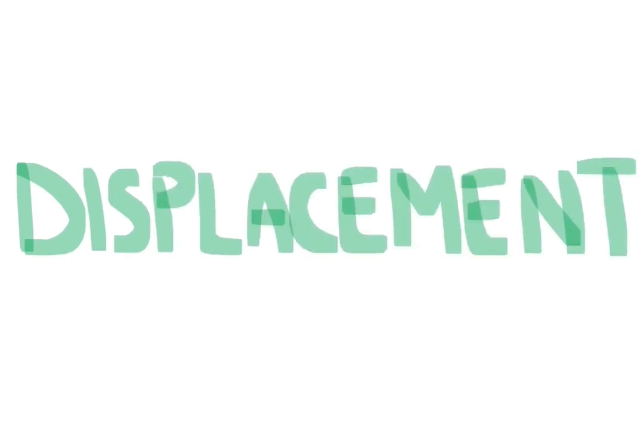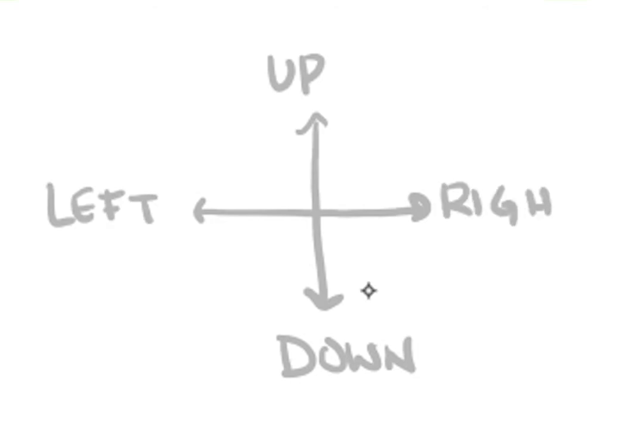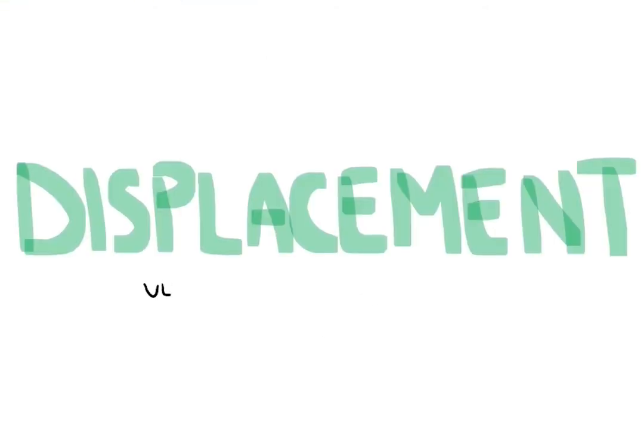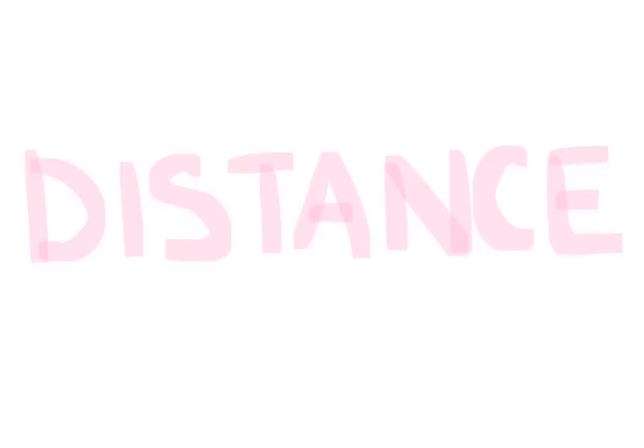That's why we have another word to describe how far and where the snail went. Displacement. The snail's displacement is 6 centimeters to the right. To describe where it went, we need to include a direction, such as up, down, left, right. Because it has magnitude, or size, and direction, displacement is a vector quantity. If displacement is a vector, what does that make distance? We can say distance is a scalar quantity, meaning it only tells us how much, magnitude, and not direction.